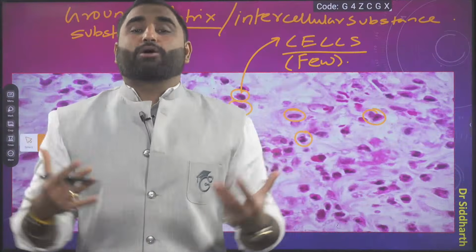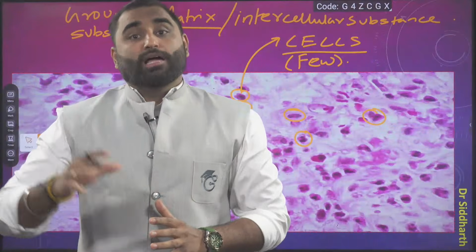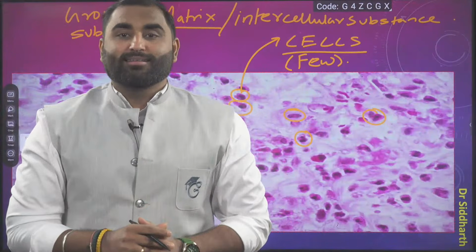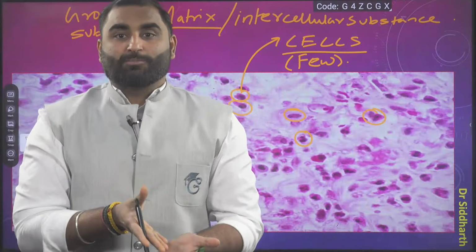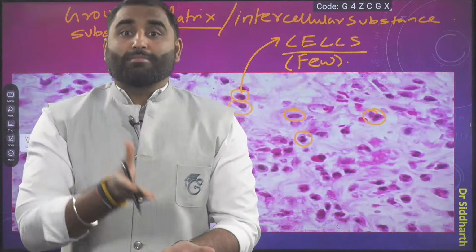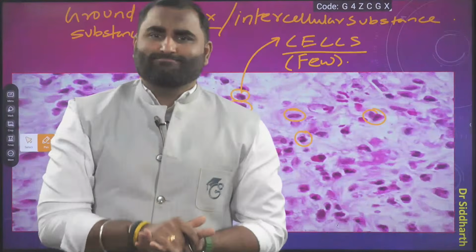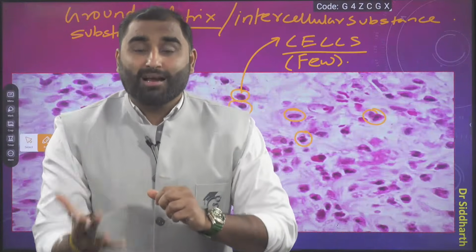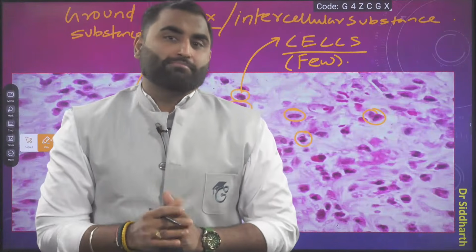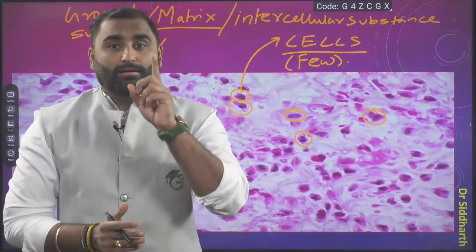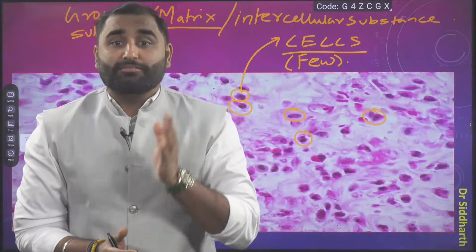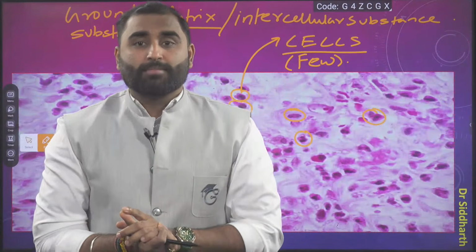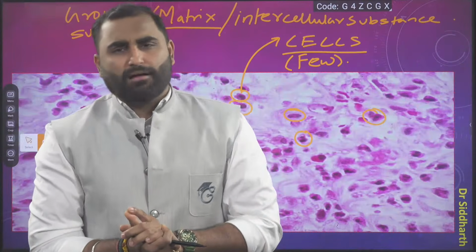More space is there. So we will say intercellular space. The space surrounding the cell is more. If space is more, then inside that space, ground substance or matrix will also be more. Do you agree? Cells are lesser in number, matrix is more. Okay, this is a feature of connective tissue. Are we clear?